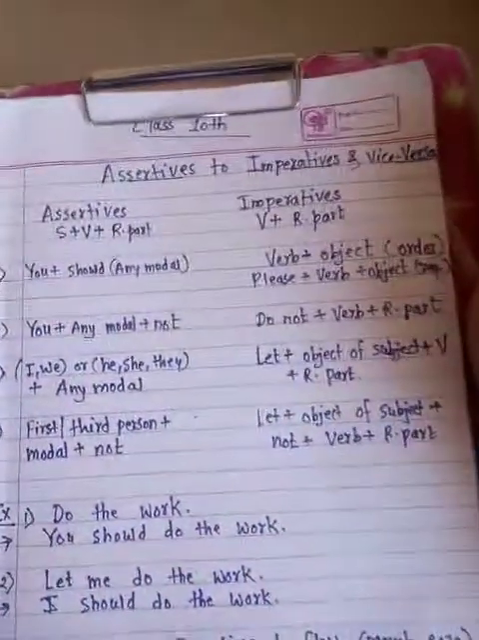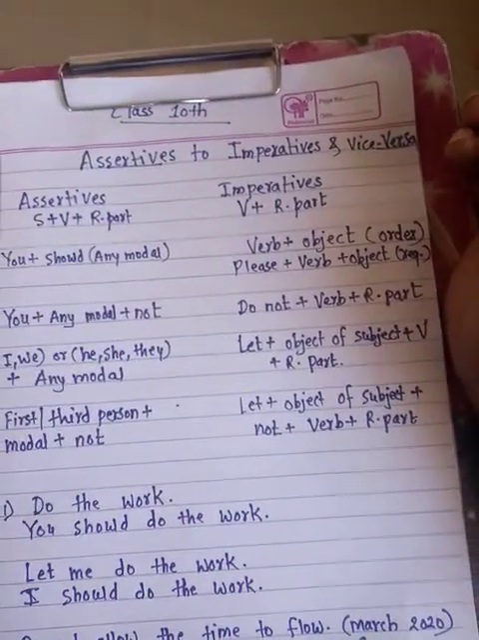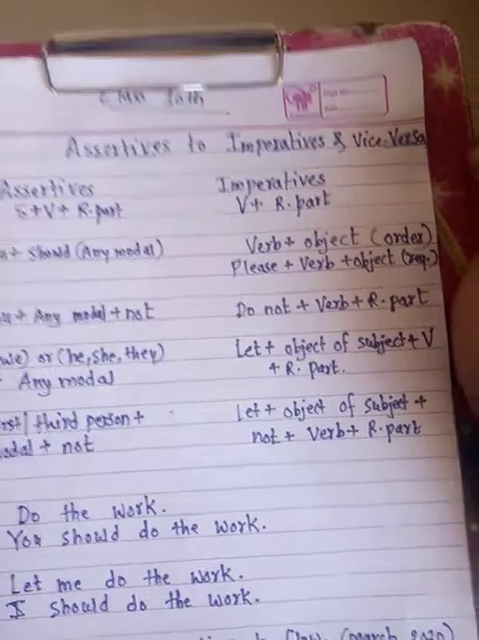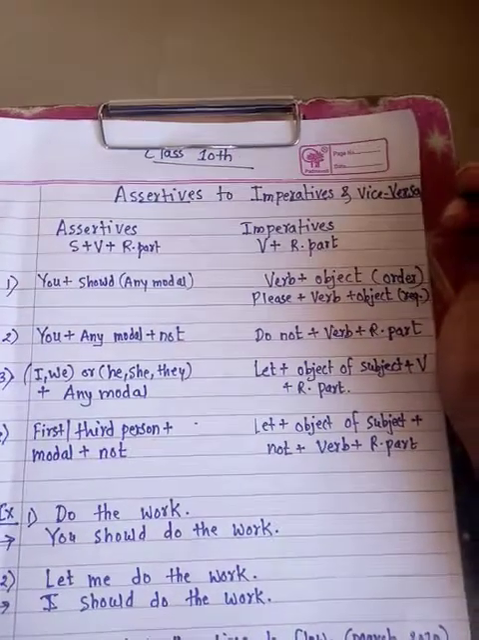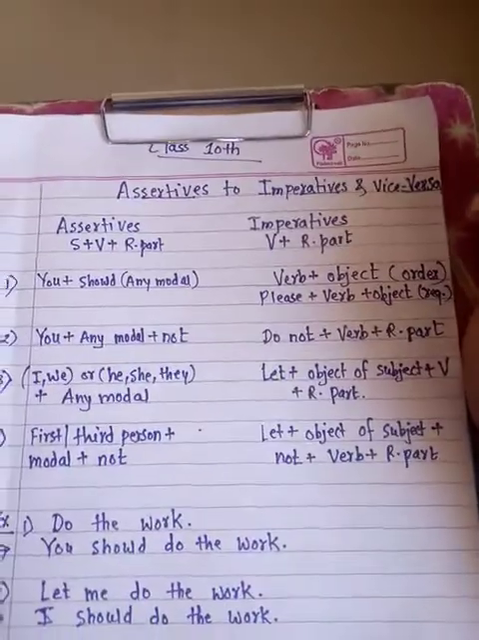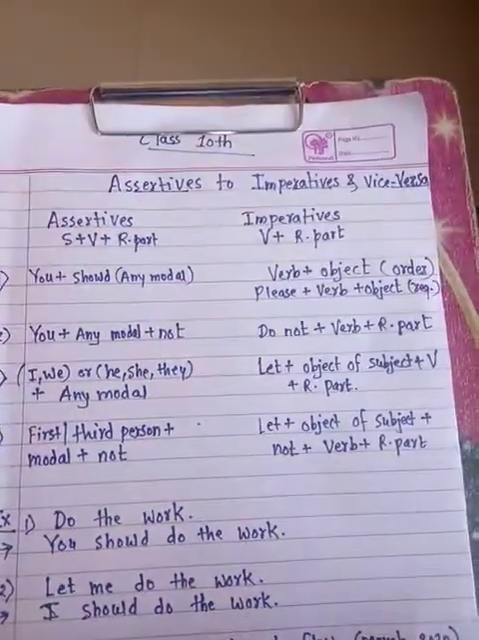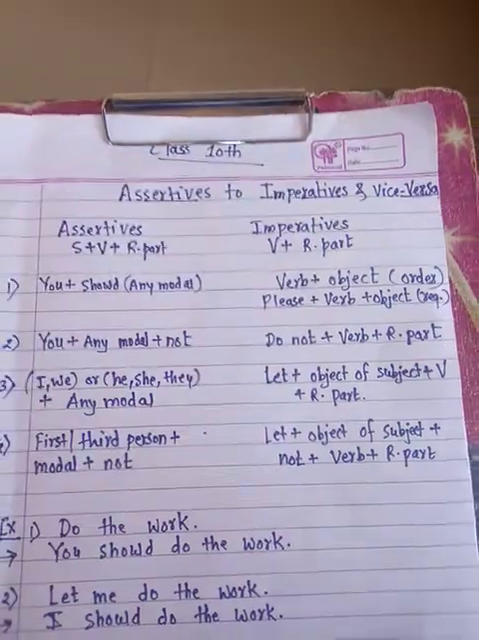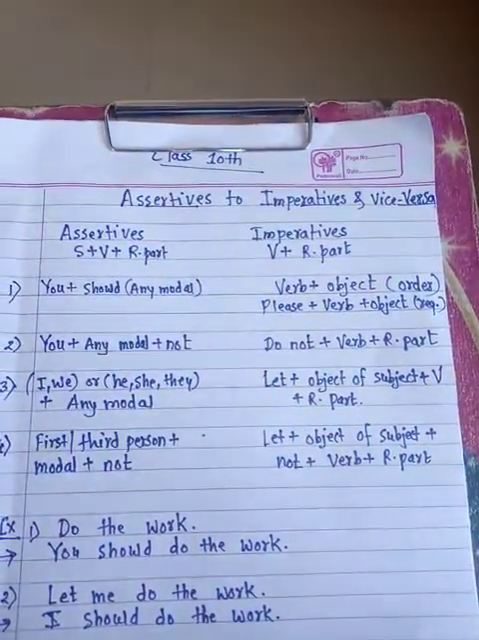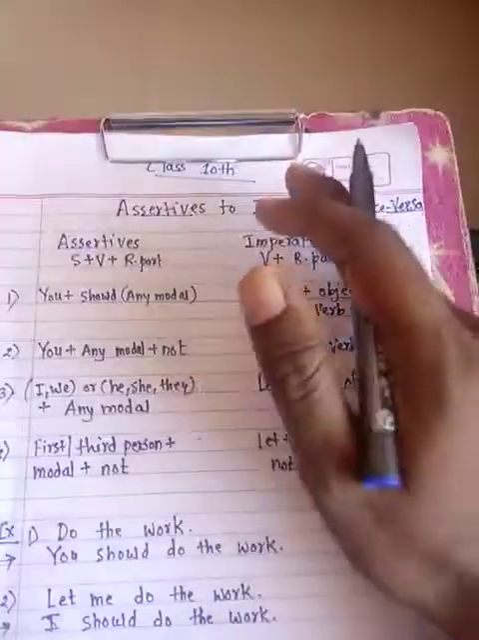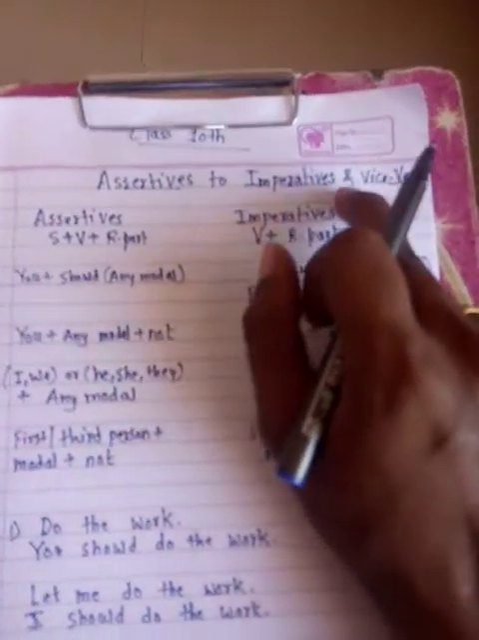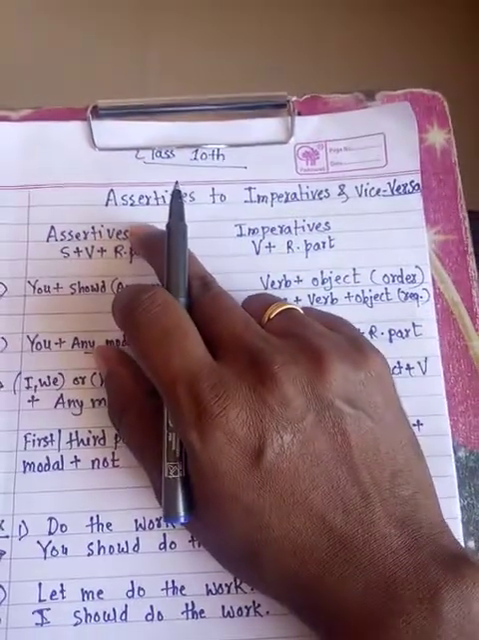Good morning, students. We are again going to continue our chapter Sentences and Types and Transformation. In the previous lesson, we studied negatives with change in meaning and without changing meaning. Today, we'll see transformation from assertives to imperatives and vice versa. Means assertives to imperatives and sometimes imperatives to assertives.